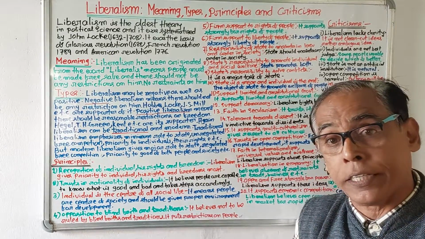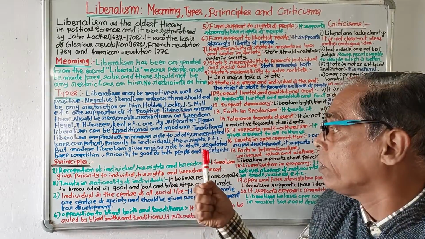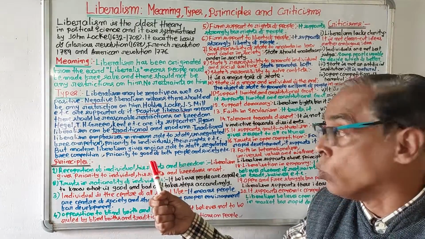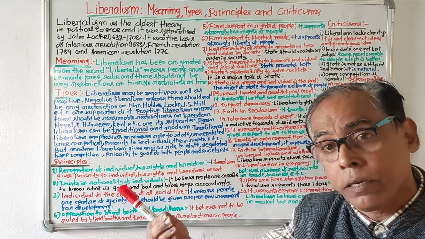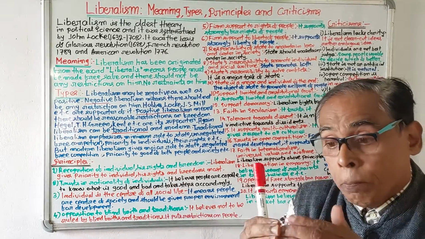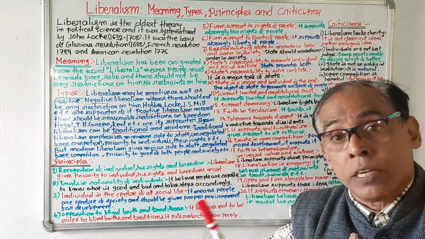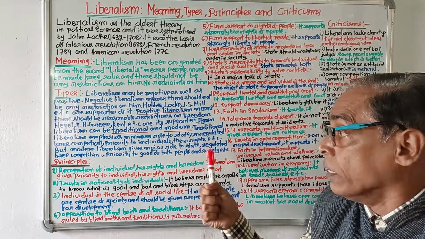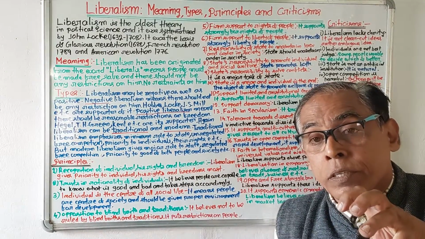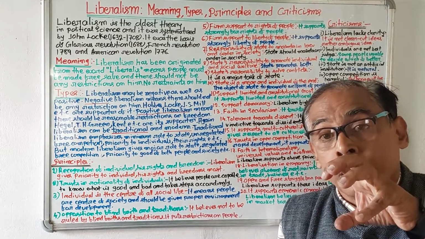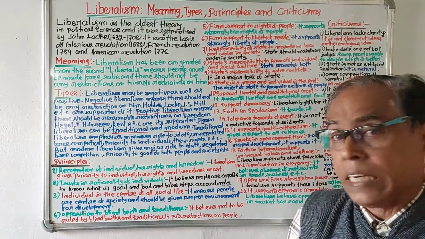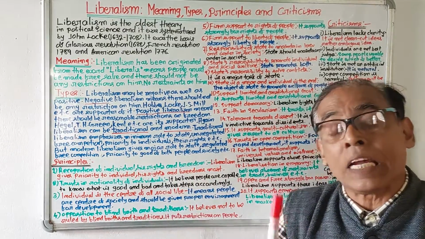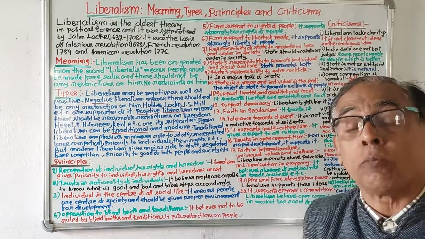On the other hand, modern liberalism gives priority to a major role for the state, regulated free competition, and the good of both the individual and society. So modern liberalism gives a major role to the state. It believes in regulated free competition. In free competition, there must be some control. Number 3, it gives priority to the good of both the people and society. So we are clear about the meaning and types of liberalism.